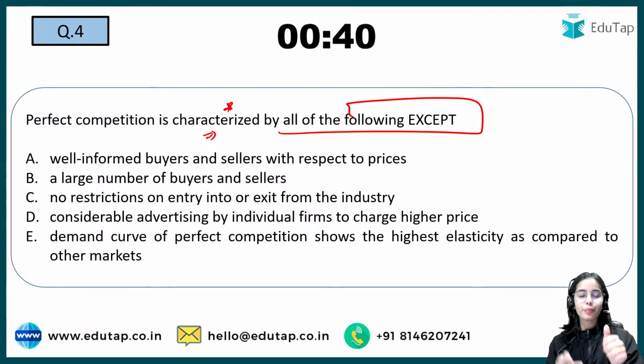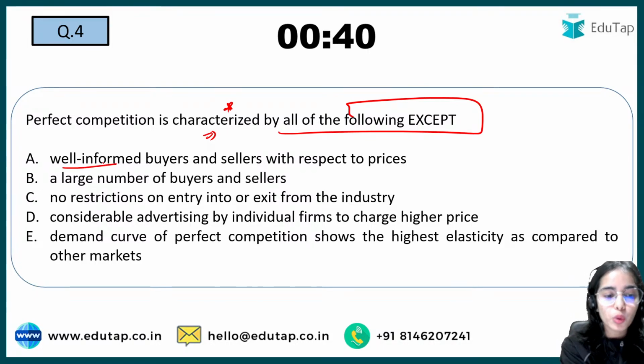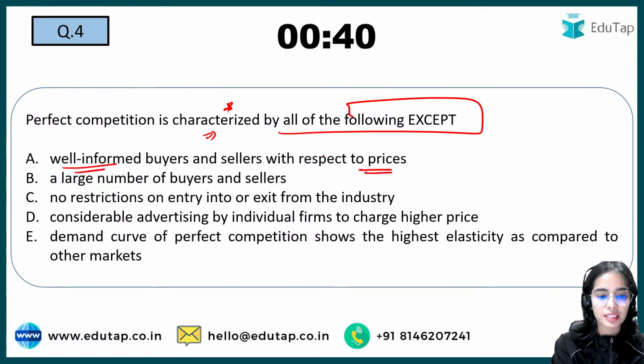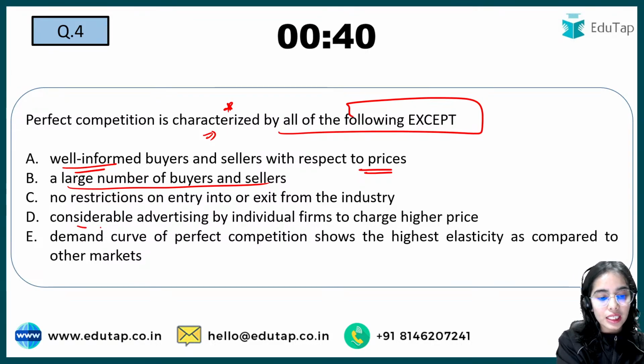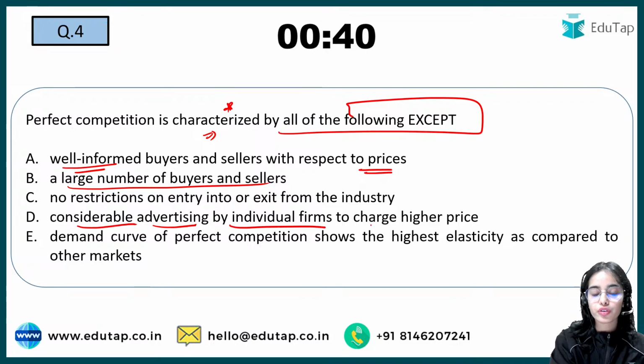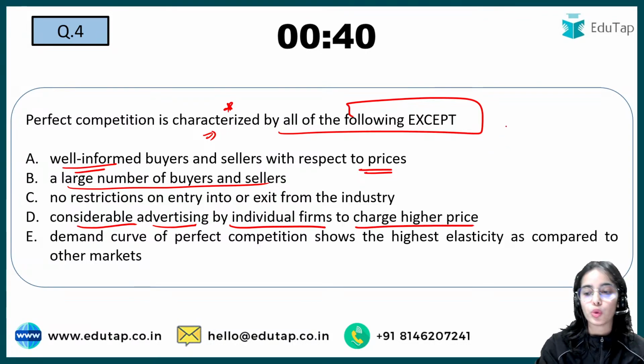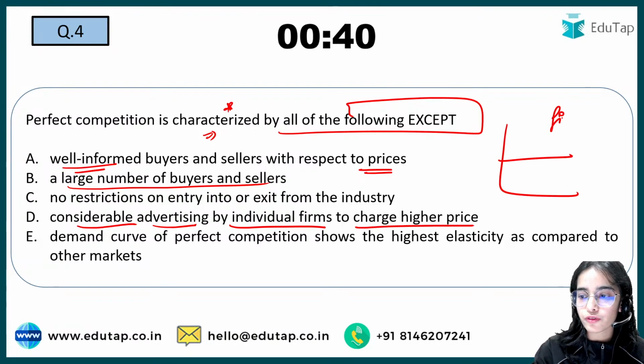In perfect competition, there is perfect knowledge for the buyers and sellers. That means both are well informed regarding the prices. There are a large number of buyers and sellers. That is also true. There is no restriction on entry or exit from the industry. They can easily enter the market and they can exit the market. Considerable advertising by individual firms to charge a higher price? No, the single firms are price takers.